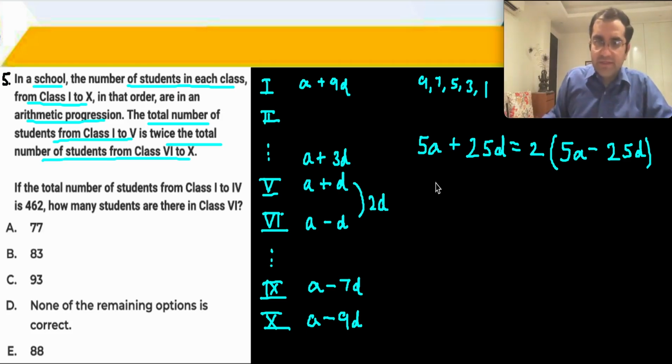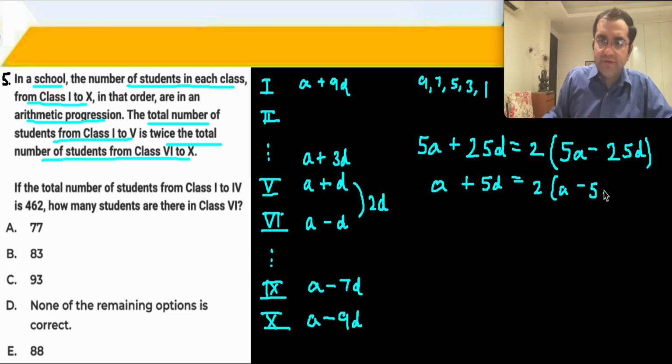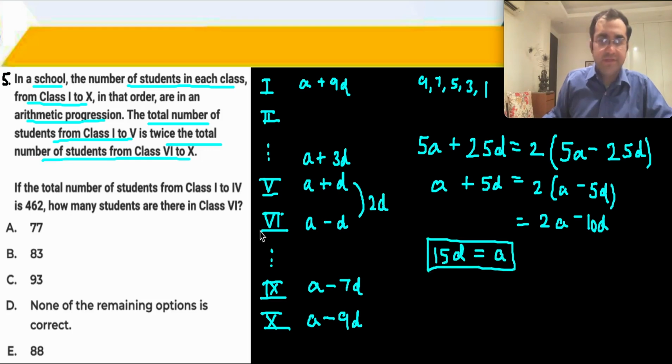And quickly let us solve this. Cancel out the 5. a plus 5d is equal to twice of a minus 5d, which turns out to be 2a minus 10d. Okay, 10d plus 5d is 15d is equal to a. 15d is equal to a.